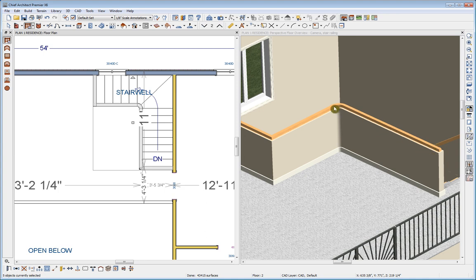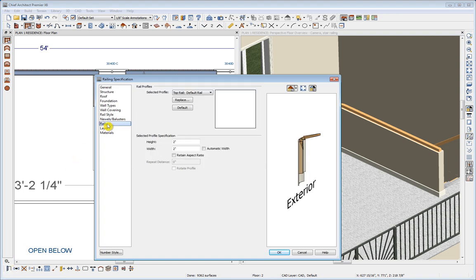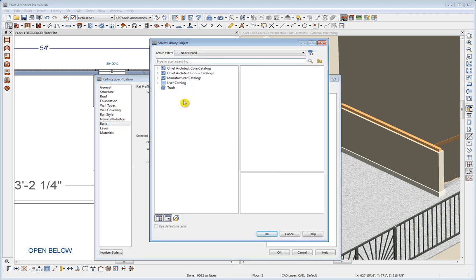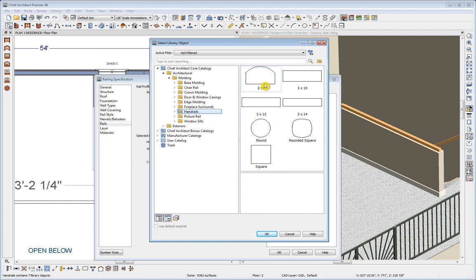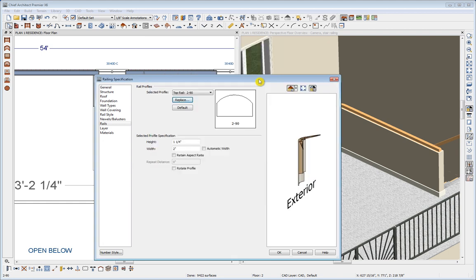And notice the top rail. It's following the defaults, which called for a 2" by 2" top rail. So we can easily modify this now. We'll just reopen our selected walls, go to the Rails tab. The top rail is the one already selected for us. So let's replace the profile, and we'll drill down. Here's the handrails folder, and I'll select this one. I'll double click on it.